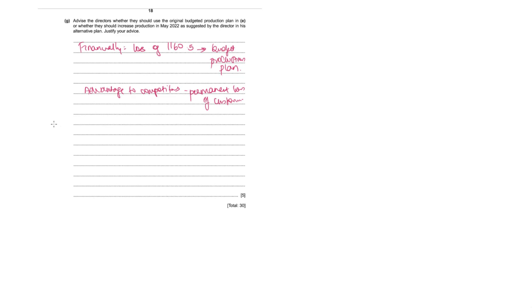Another problem that can happen is loss of orders for other products also. If the customer is going to your competitor, he might also consider buying other products from your competitors. So your demand for other products also might reduce, and it may lead to loss of orders and reduced profit to that extent also. And if you produce less output of Y, obviously labor will be idle. So loss of wages for workers due to non-production of product Y, they will also be morally very disturbed. It might affect the production quality, it might affect the production speed.